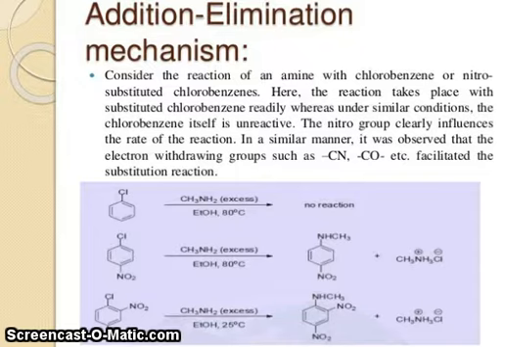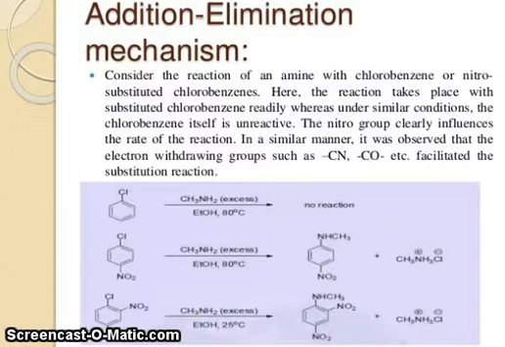Consider the reactions of an amine with chlorobenzene or nitro-substituted chlorobenzene. Here the reaction takes place with the substituted chlorobenzene readily, whereas under similar conditions chlorobenzene itself is unreactive.